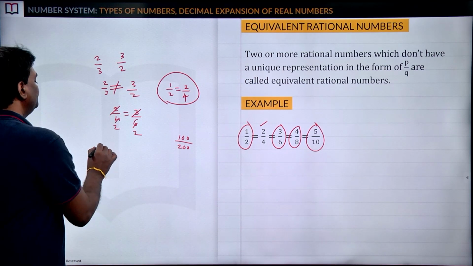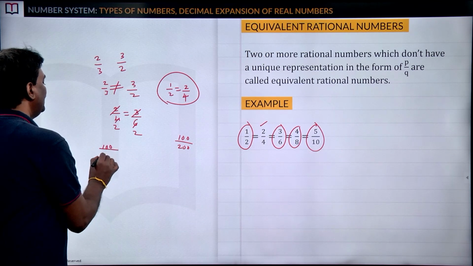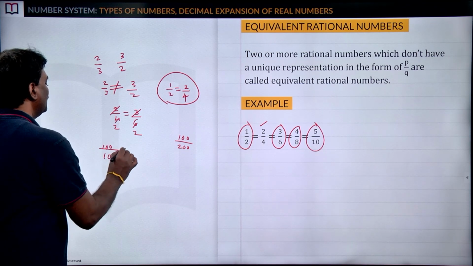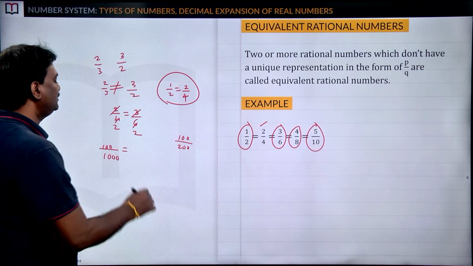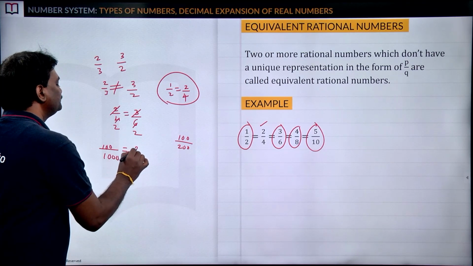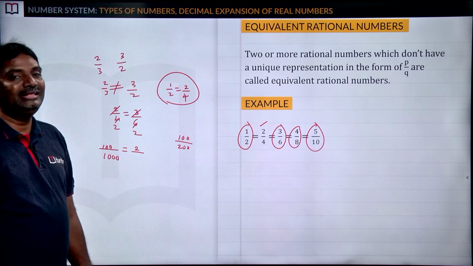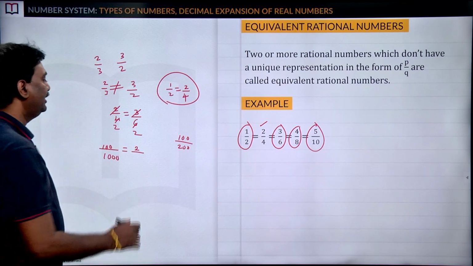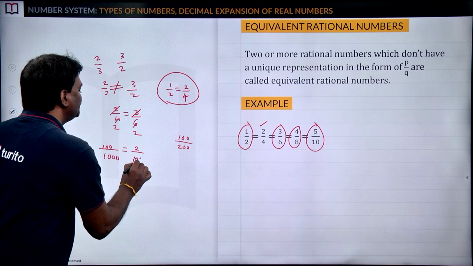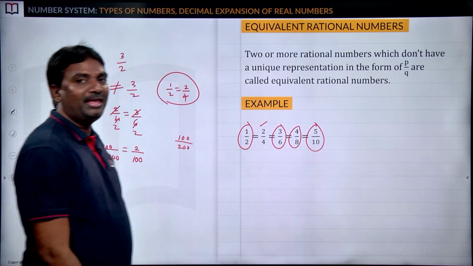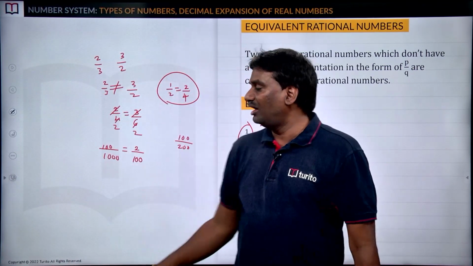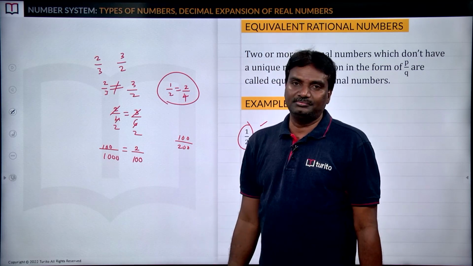If I ask you, 100 by 1000 equal to 2 by, here we have 100 by 1000 as the LHS part, and if you take RHS as 2 by 100, can you say whether they are equivalent rational numbers or not?